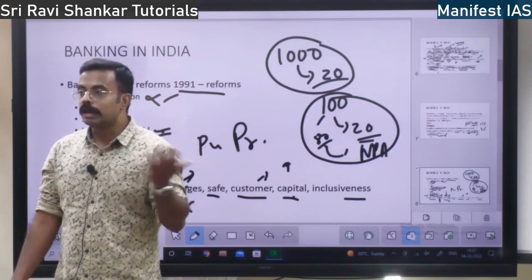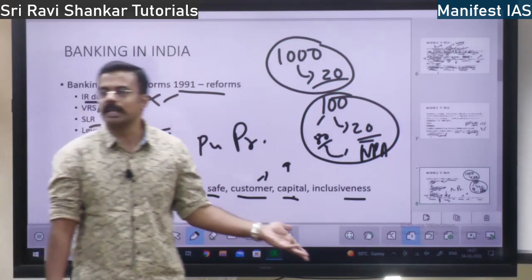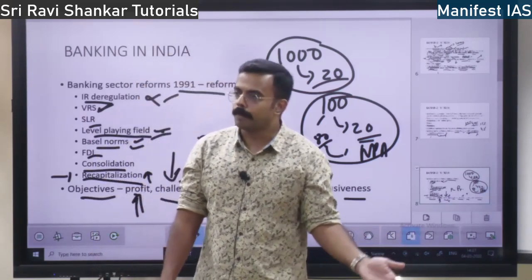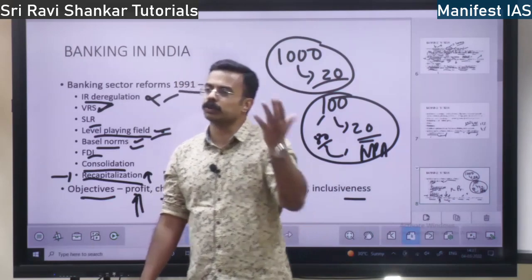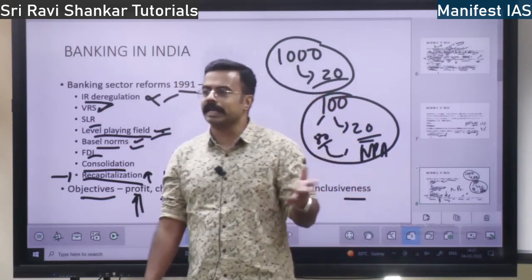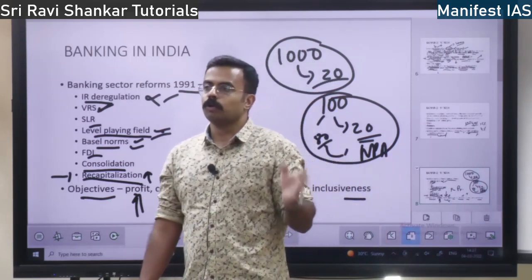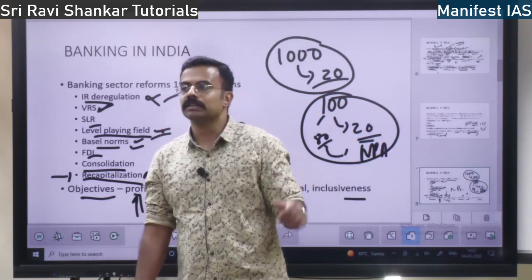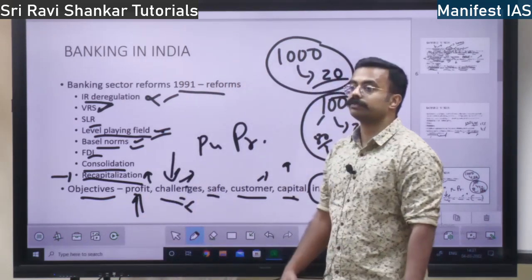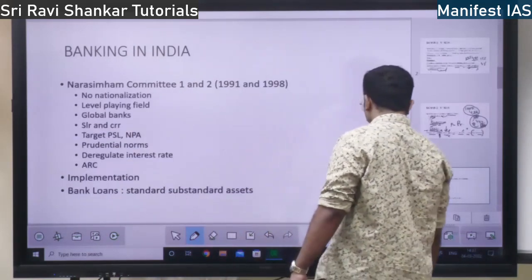Inclusive means rural people were included. For inclusiveness, just take the example of Pradhan Mantri Jan Dhan Yojana. Bank accounts were opened for rural, urban, poor people, old people, young people, everybody. The disabled people, low caste, higher caste, tribal, everybody. So banking operations became inclusive, all encompassing, right? So these were the changes.